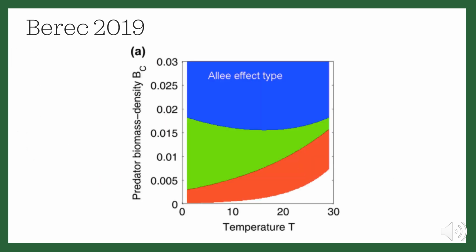In that same article, a second model was analyzed considering the Allee effect driven by predation. In this figure, the red is a weak Allee effect, the green is an intermediate, and the blue is a strong Allee effect. The trend shown is that at higher temperatures, the Allee effect is lessened. As temperatures increase, a larger and larger section of the graph is taken over by the red, indicating that predator biomass densities move from having a stronger Allee effect at low temperatures to a weaker Allee effect at higher temperatures.